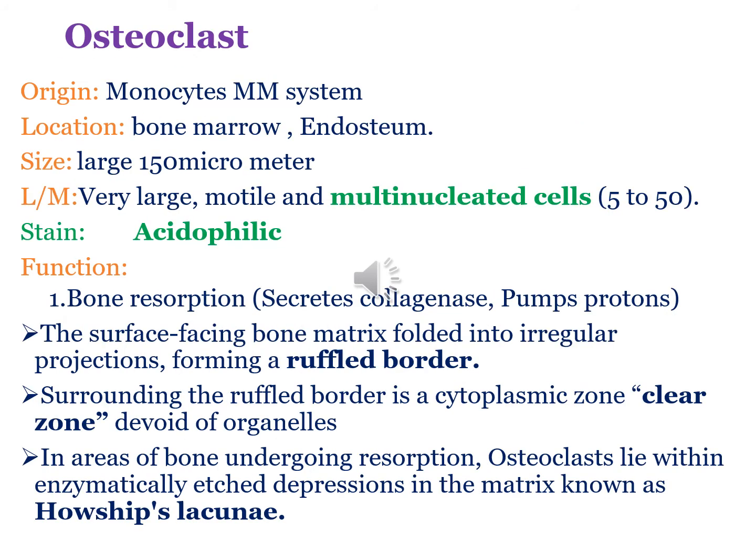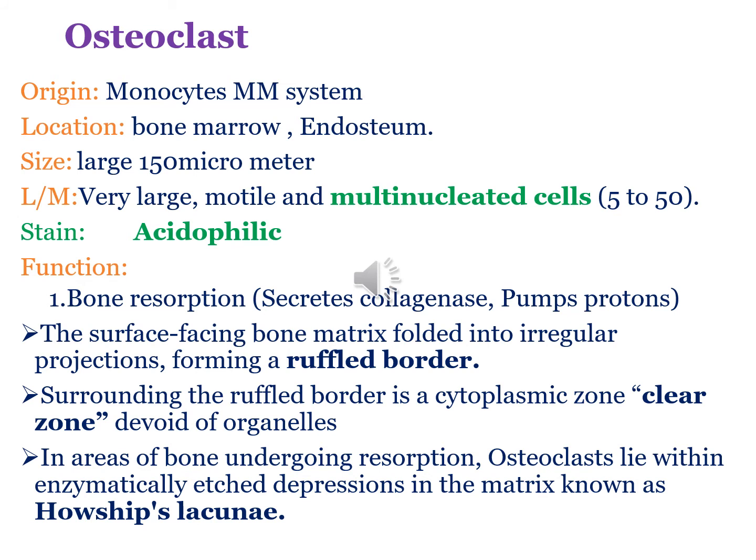Now coming on to osteoclasts. Osteoclasts are very large, about 150 microns in diameter, motile cells with multiple nuclei. Up to 50 to 100 nuclei have been reported, and they play a major role in matrix resorption. They are bone-eating cells, resorbing the bone and helping during bone growth and remodeling. The large size and multinucleated condition of osteoclasts are due to their origin from fusion of bone marrow derived cells.